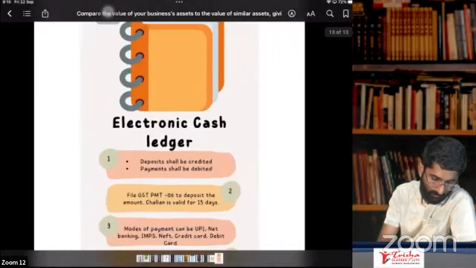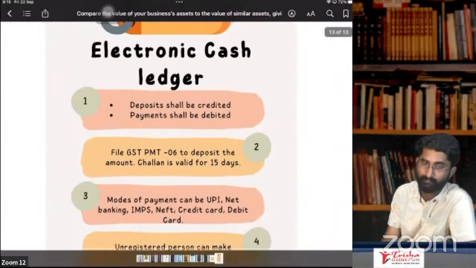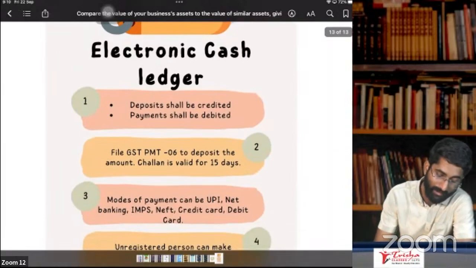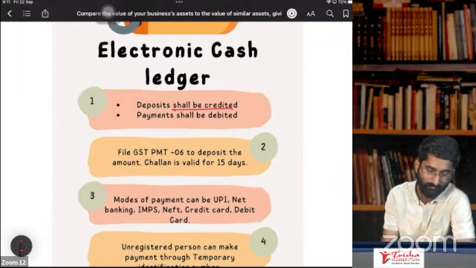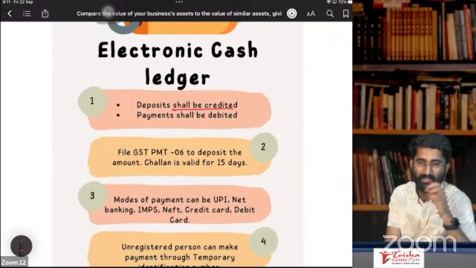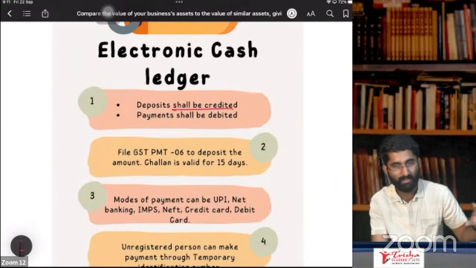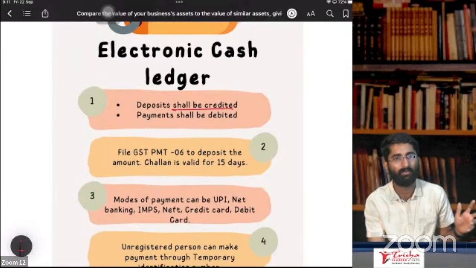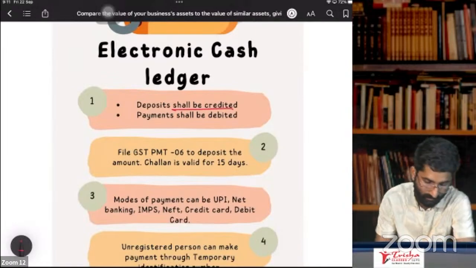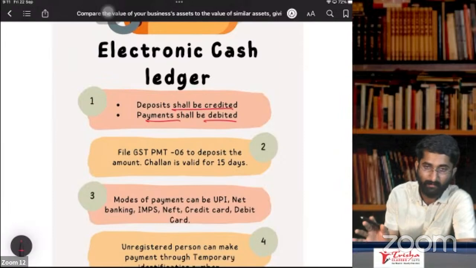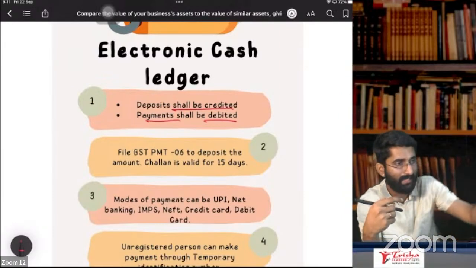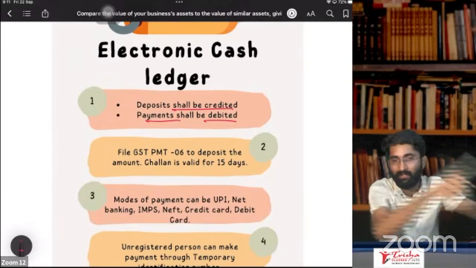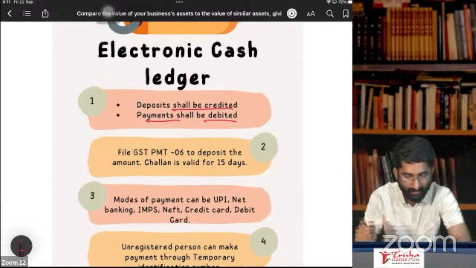And the last one is the electronic cash ledger. So all the deposits shall be credited to your electronic cash ledger. Correct? Everything, you pay 10 rupees, 20 rupees, 50 rupees, everything will be credited to your electronic cash ledger here. And payment shall be debited. You pay some amount to the government, that will get credited to your ledger, and you pay the tax out of it. So that will get debited.